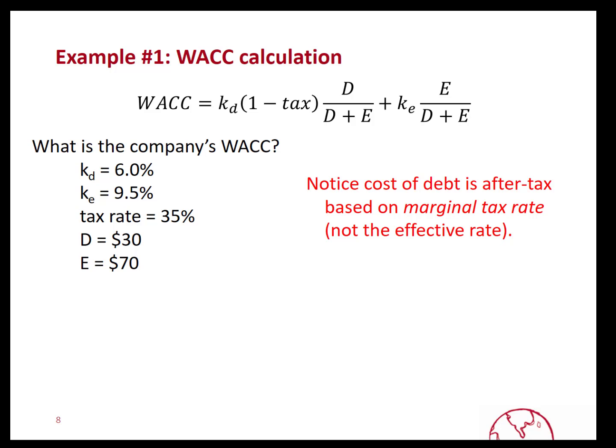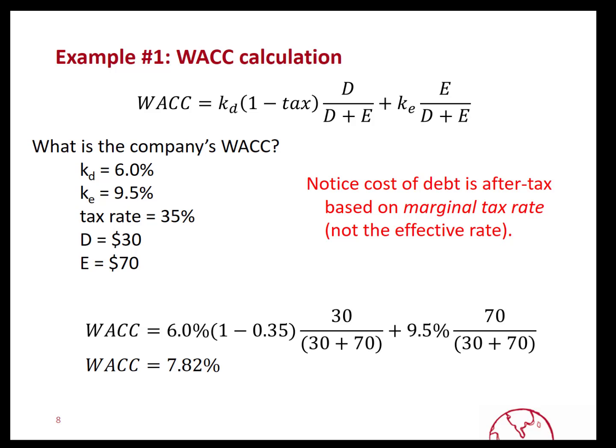Here we have an example of a company with a cost of debt of 6%, a cost of equity of 9.5%, a marginal tax rate of 35%, and the company has $30 of debt and $70 of equity in its capital structure, both measured at their market values. Notice that the marginal tax rate is used, not the effective tax rate, because we're looking at the long term into the future, and a company that's able to reduce its taxes in the short term using different options available under accounting will still be held responsible for paying those taxes back in the future. That's the assumption behind using the marginal tax rate.